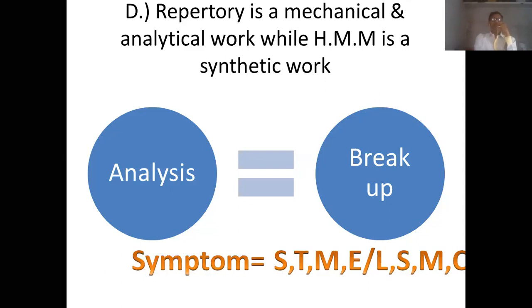So this is how, during the construction of a repertory, the analysis is done, and all this analysis is also a kind of mechanism. If there is no logic, it is just mechanical work. Whatever symptoms there are have to be broken up into different categories, and further they have to be indexed. In this way, this slide explains to us that repertory is a mechanical and analytical work.